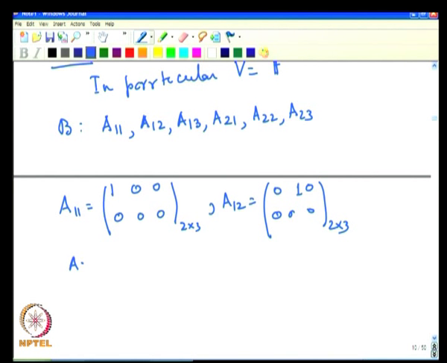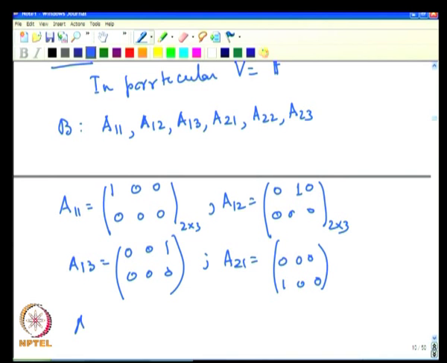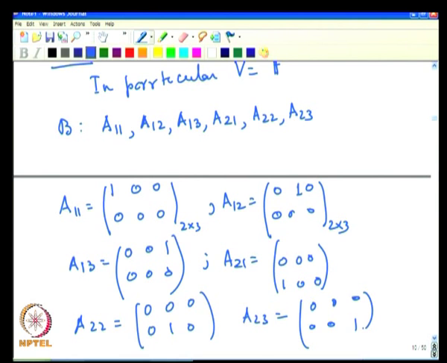Similarly, A13 has 1 in the 1 3 place. A21 has 1 in the 2 1 place, A22 has 1 in the 2 2 place, and A23 has 1 in the 2 3 place.